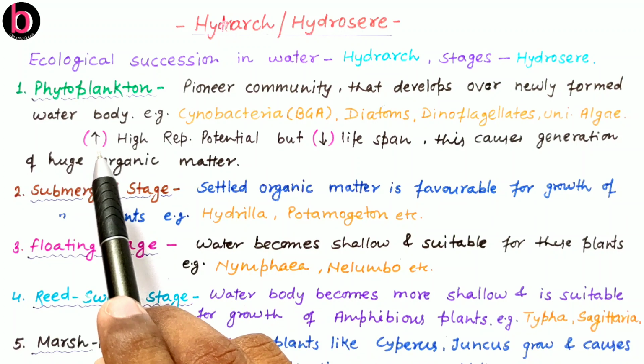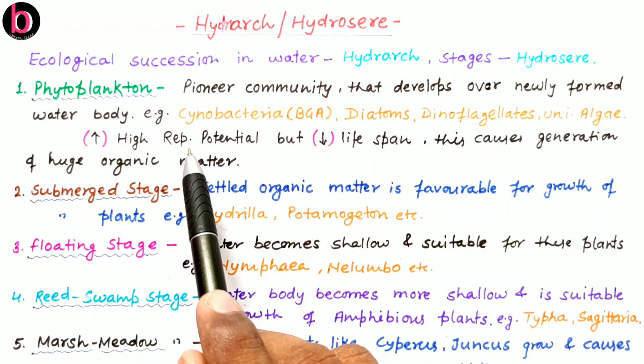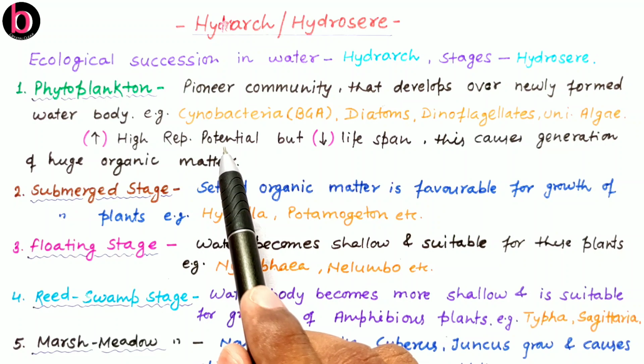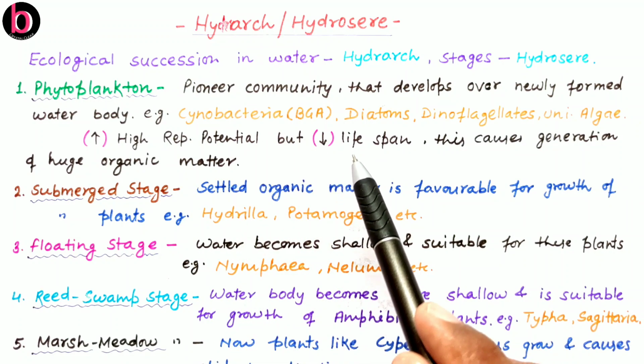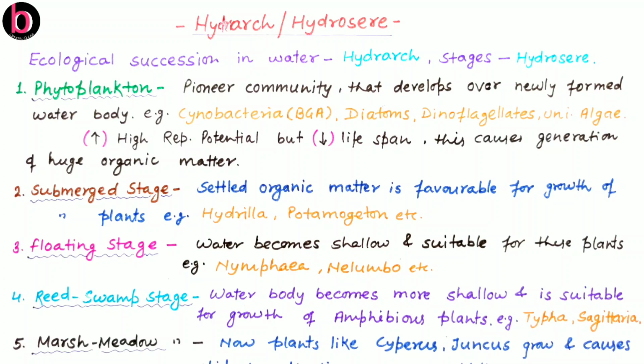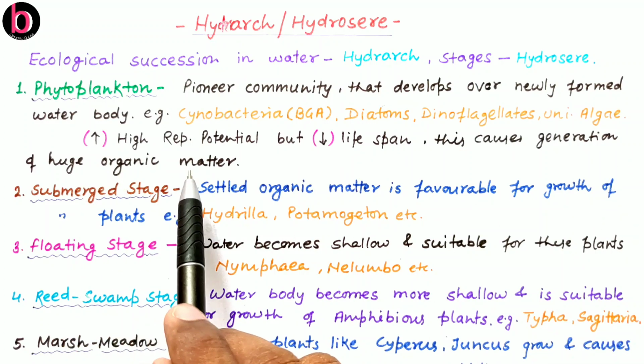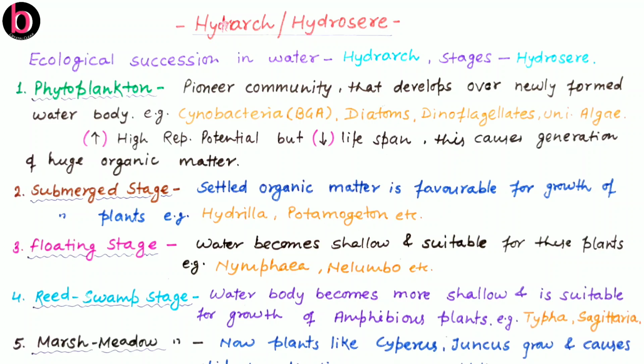These phytoplanktons are very high in reproductive potential, but their lifespan is very short. So there will be very quick death of these phytoplanktons, and they cause quick generation of huge organic matter in that particular naked water body.